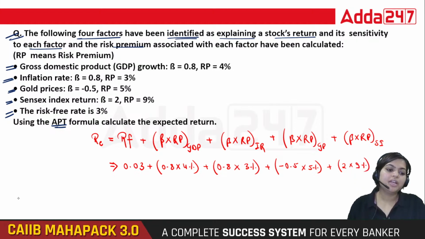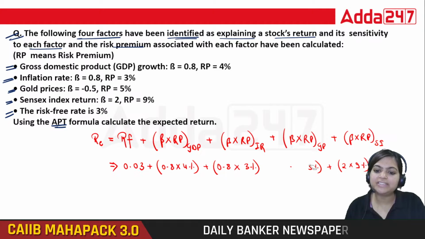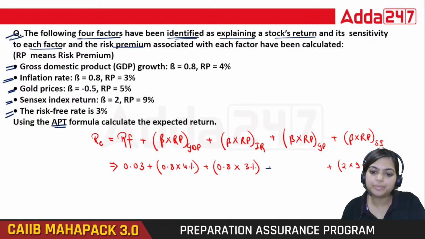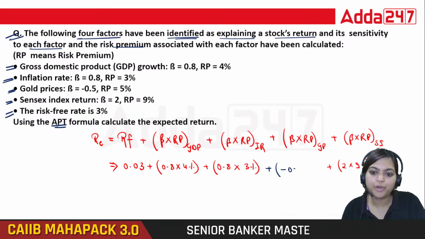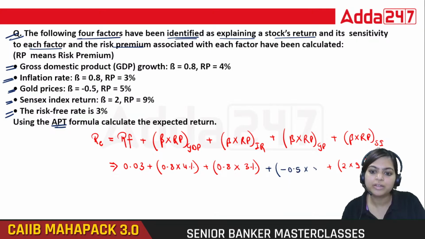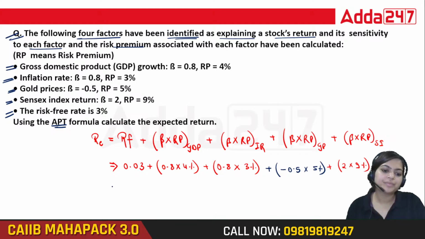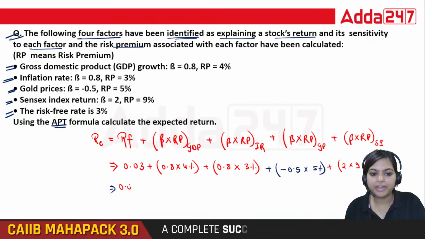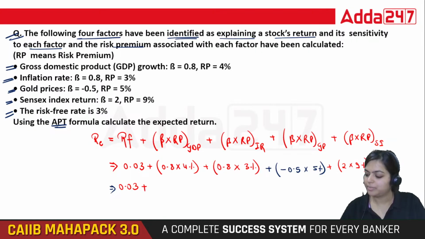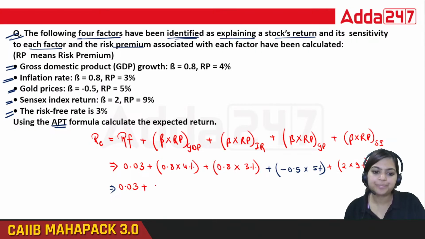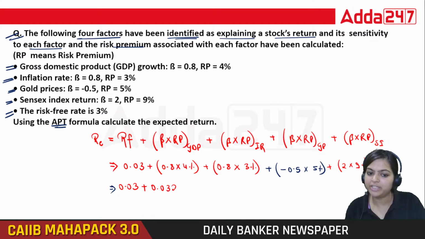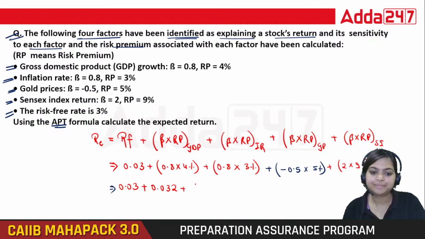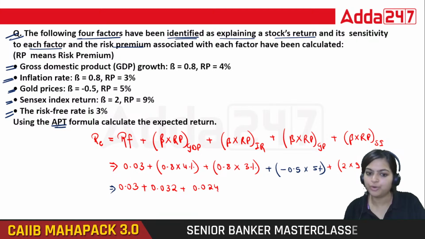Okay. Now here especially see this bracket, that is plus minus 0.5 into 5%. So this will give you 0.03 plus 0.8 into 4%, that is 0.032 plus 0.8 into 3%, 0.024.